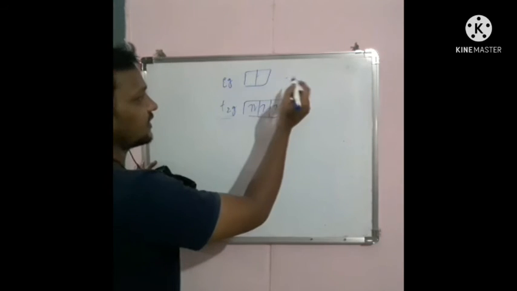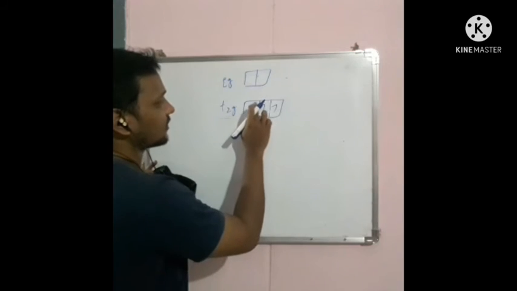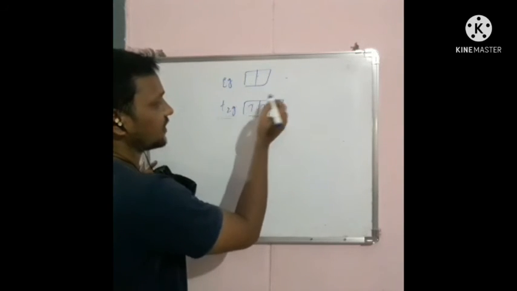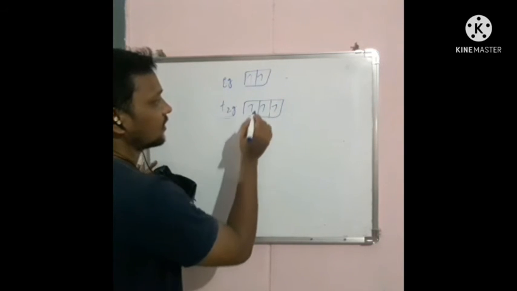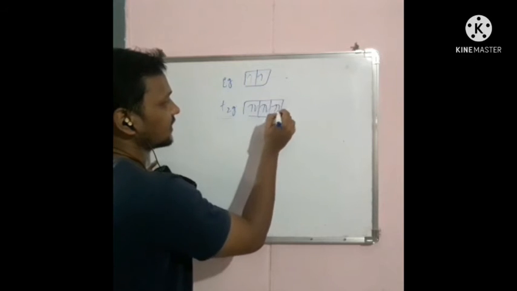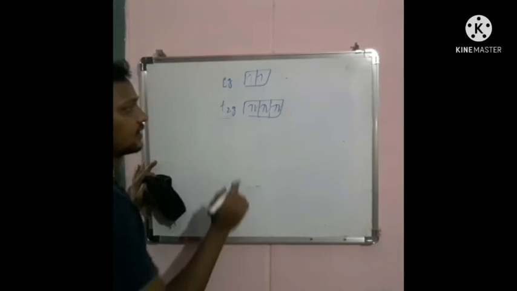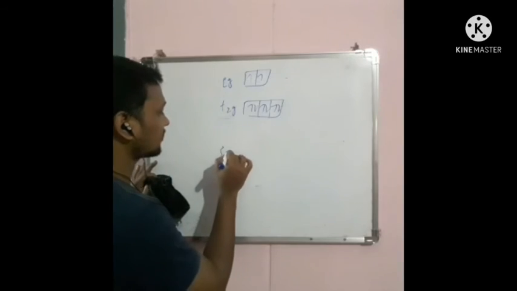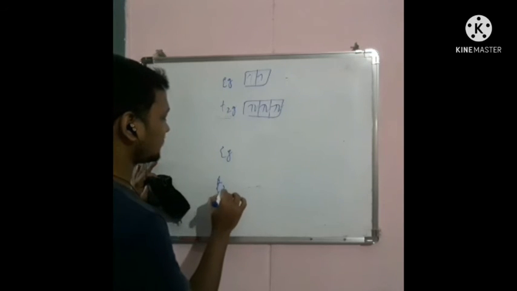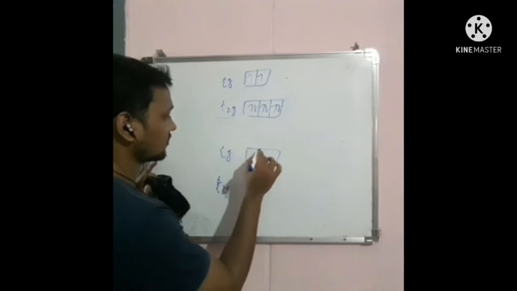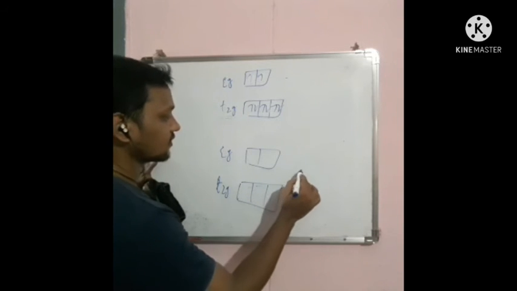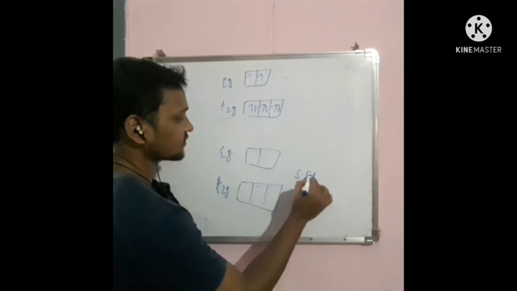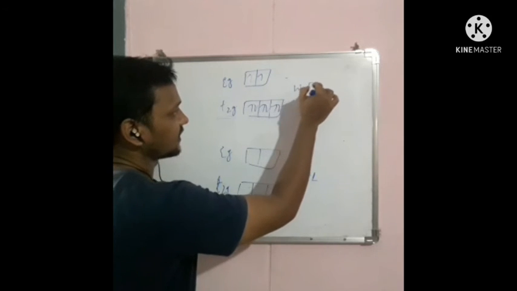So d8 in a weak field ligand, the electrons are filled like this: 1, 2, 3, 4, 5 and 6, 7, 8. This is weak field ligand. In case of strong field ligand, eg and t2g, this is strong field ligand.